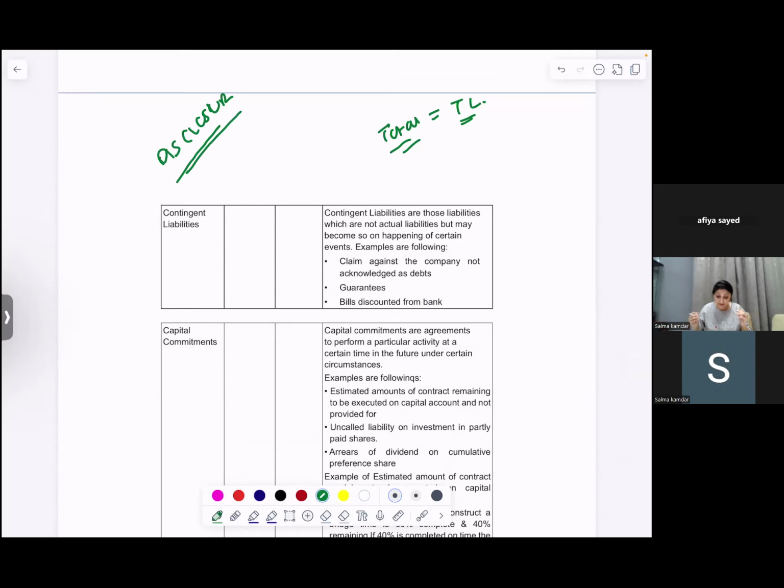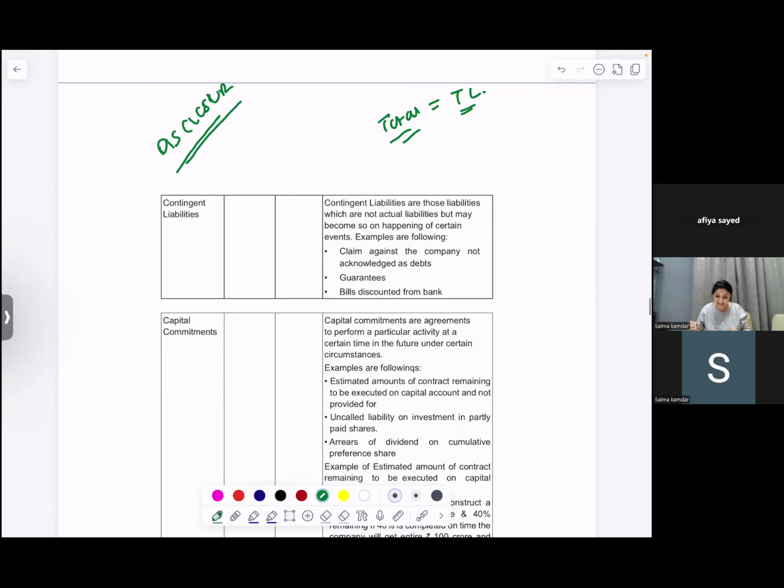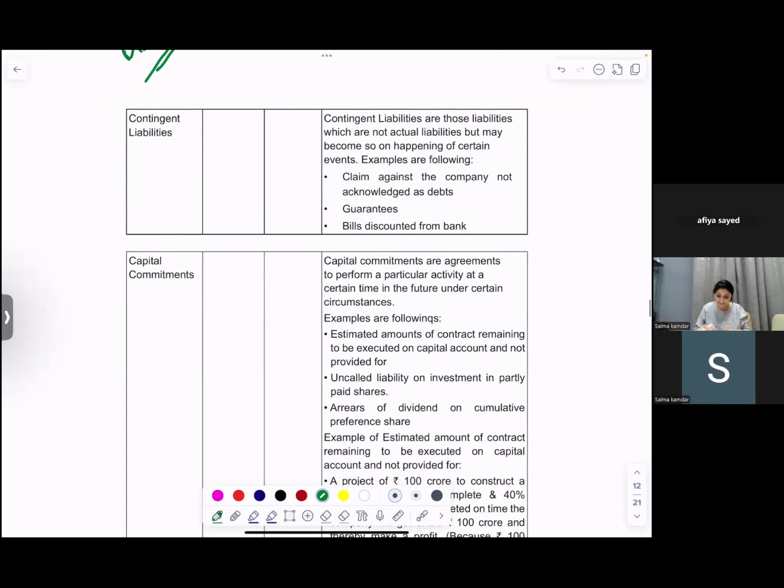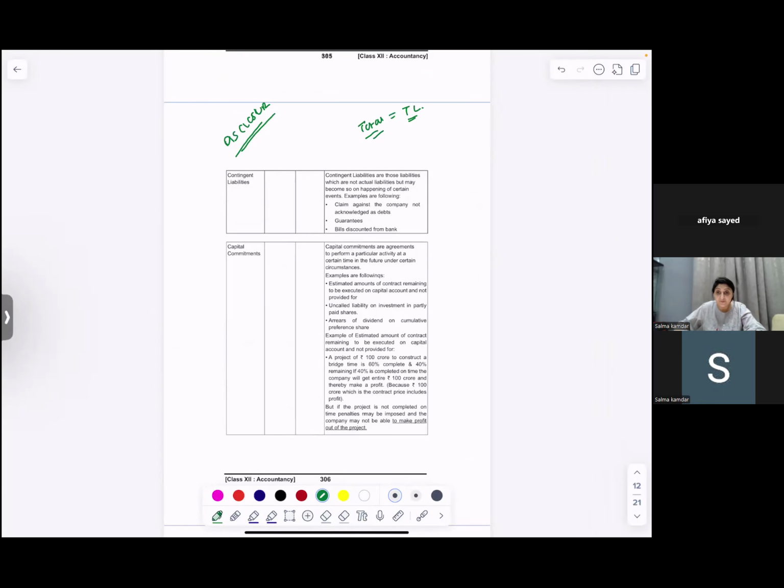So the first disclosure that you have to do is contingent liabilities. What is a contingent liability? There are some liabilities which you might have to pay depending upon the happening of a certain event.